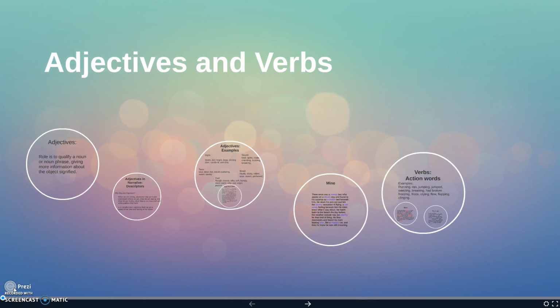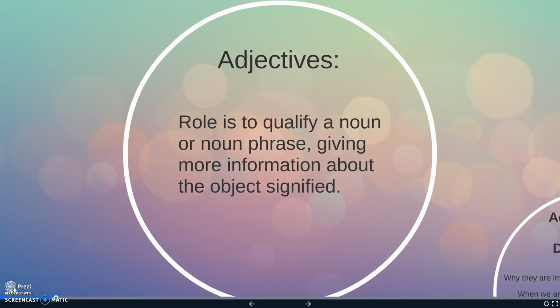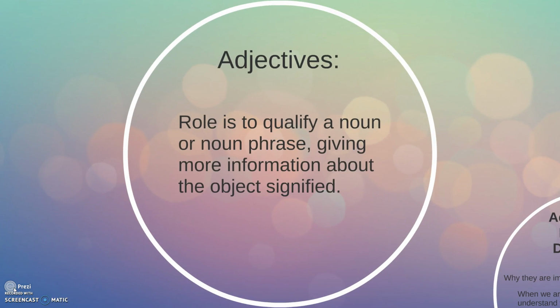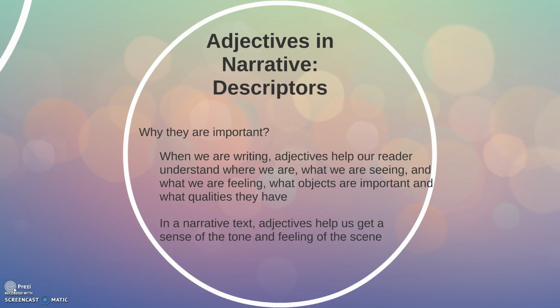So first, let's discuss adjectives. So the role of adjectives is to qualify a noun or a noun phrase, giving more information about the object it signifies. So let's discuss why these are important. It's important to describe objects and subjects in our work because when we are writing, adjectives help our reader understand where we are, what we are seeing, and what we are feeling, and what objects are important and what qualities